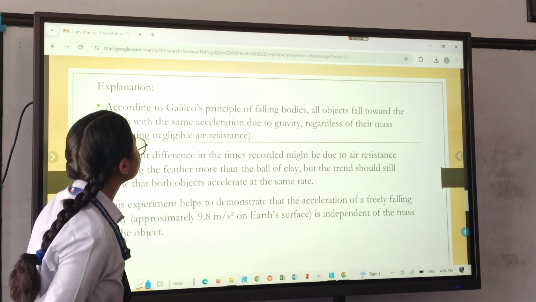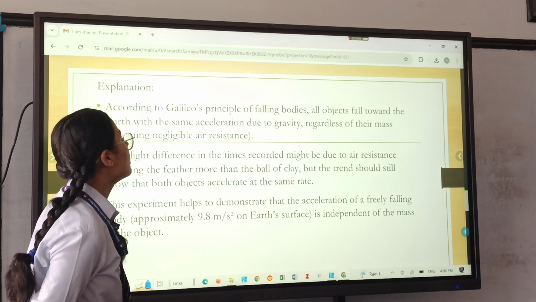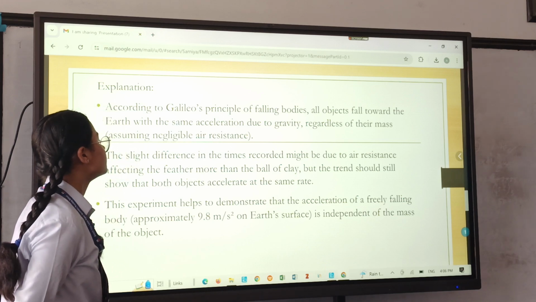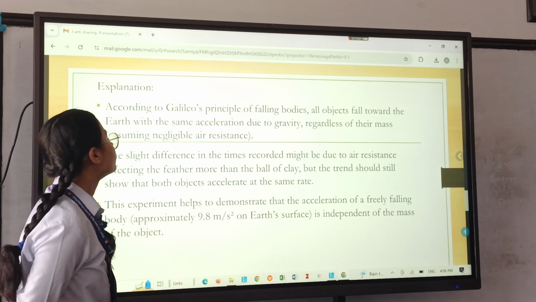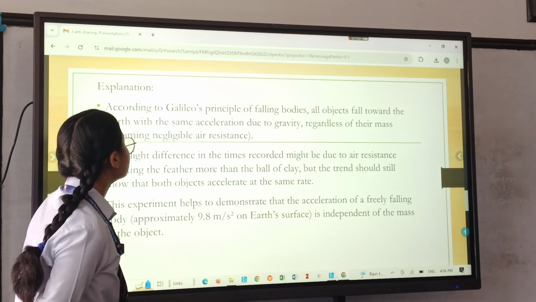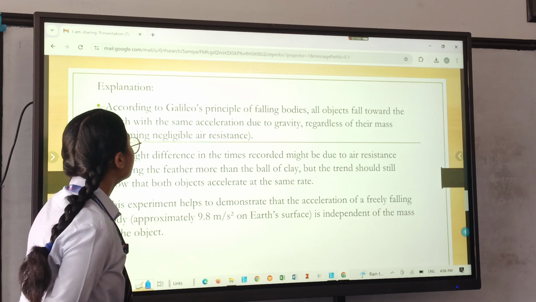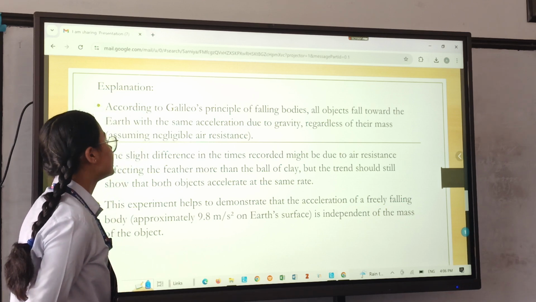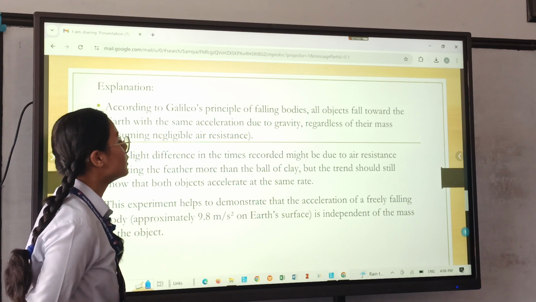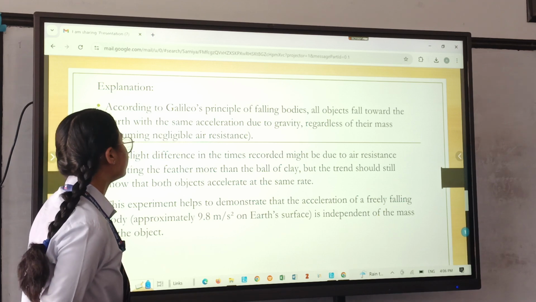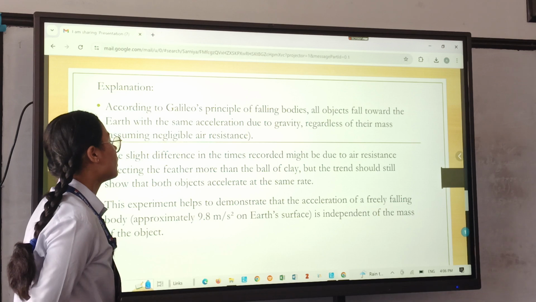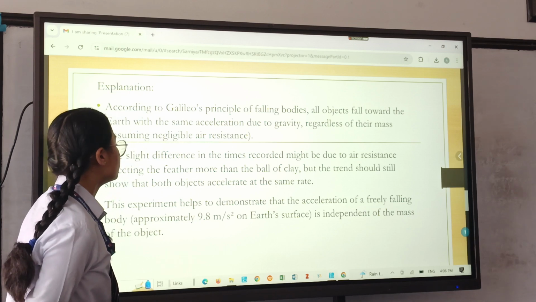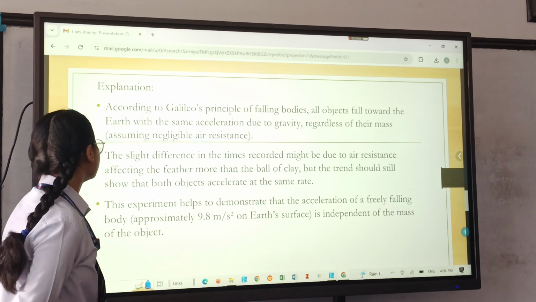According to Galileo's principle of falling bodies, all objects fall towards the earth with the same acceleration due to gravity, regardless of their mass. Assuming negligible air resistance, the slight difference in the time recorded might be due to air resistance affecting the feather more than the ball of clay, but the trend should still show that both objects accelerate at the same rate.